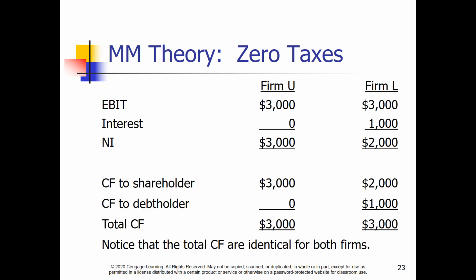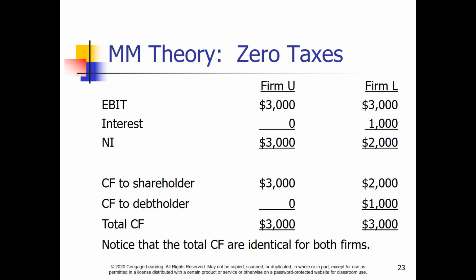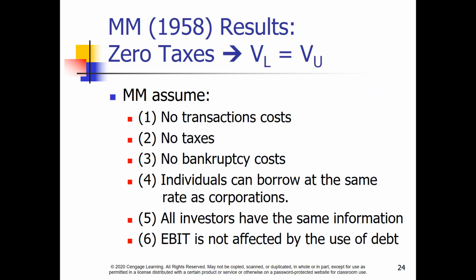With the assumption of no taxes, they showed that the total cash flow for firms U and L are equal, therefore the value of the firms must be equal. Note how the cash flows end up identical. U pays out all its net income to shareholders, as does L. Though L's net income is lower, it is already paid on its debt, the total of which with dividends equal firm U's total distribution. M&M 58 assumptions are shown above.